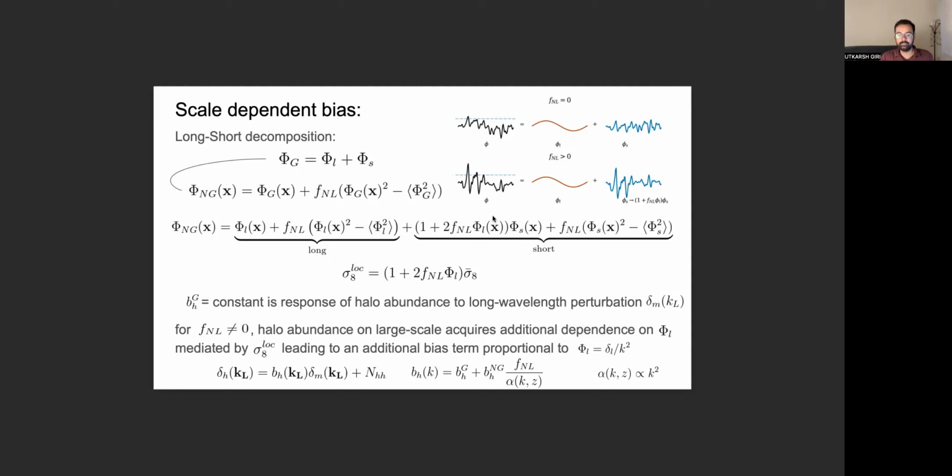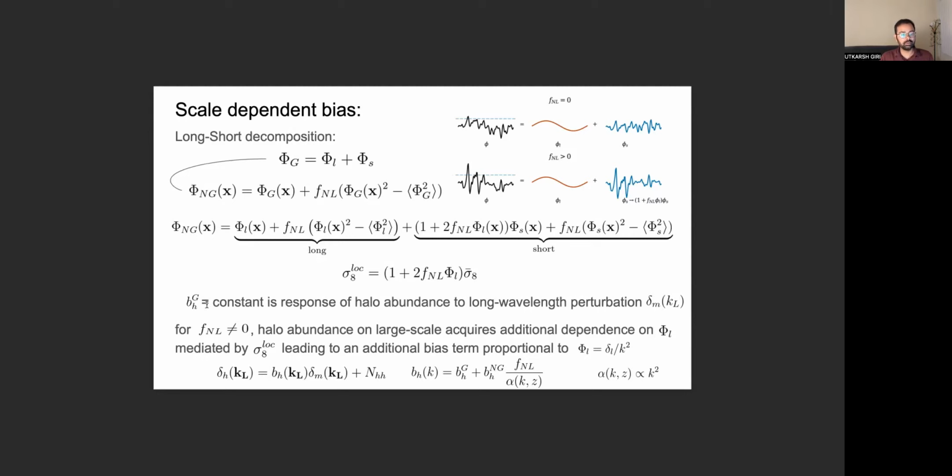And because of this coupling, the local RMS fluctuations of the field start getting modulated by the long wavelength mode phi L. And because the late time halo abundance is sensitive to this sigma 8 local quantity, the halo in turn starts getting modulated by phi L.